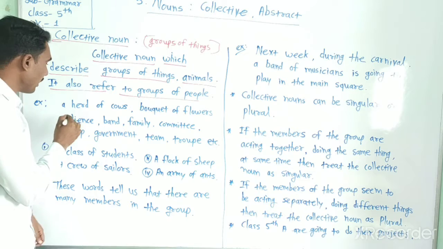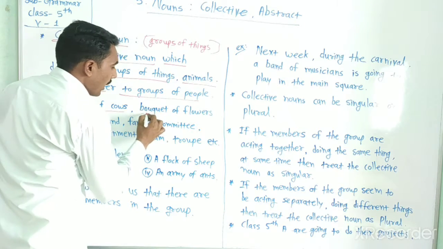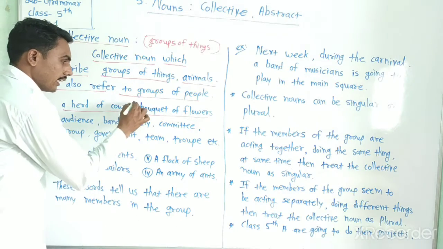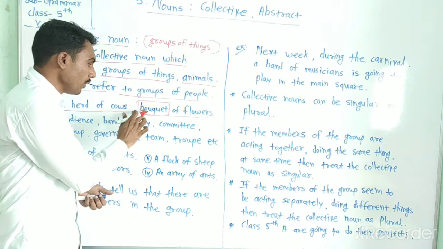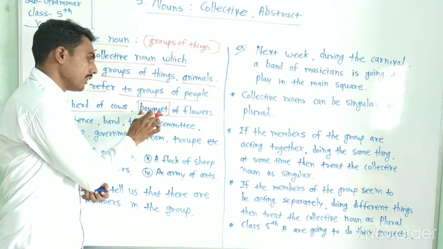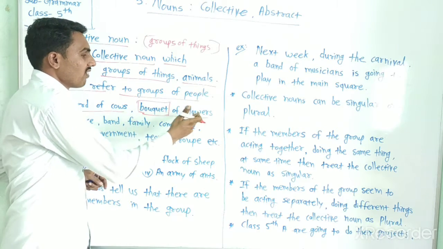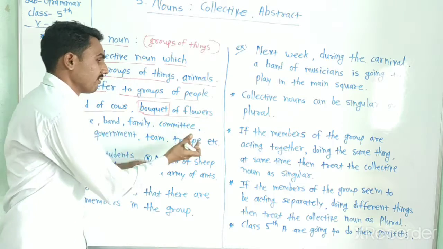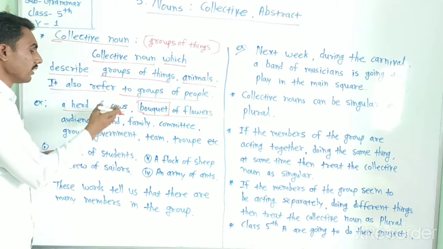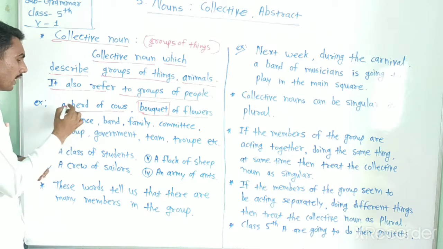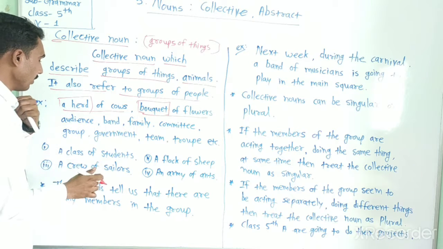For example, look here: a herd of cows, a bouquet of flowers. It is a collective noun. Remember the spelling, B-O-U-Q-U-E-T, though it is pronounced as bouquet. When flowers are collected in a group, that is called a bouquet, and when cows come together in a group, that is called a herd. This is the collective noun.